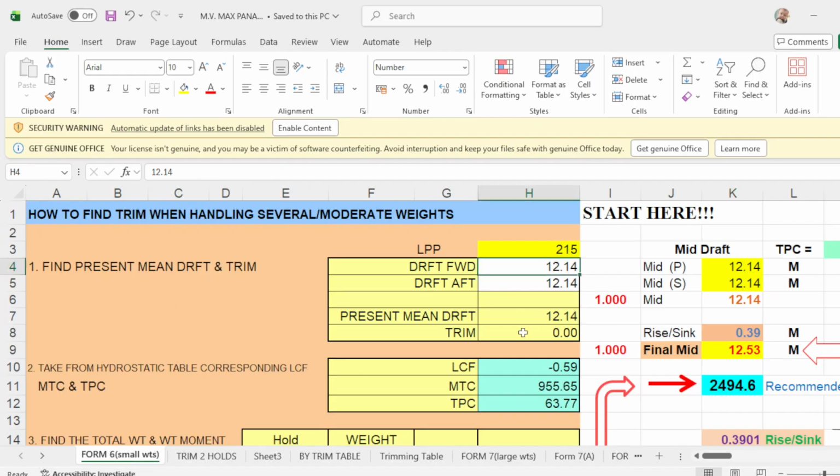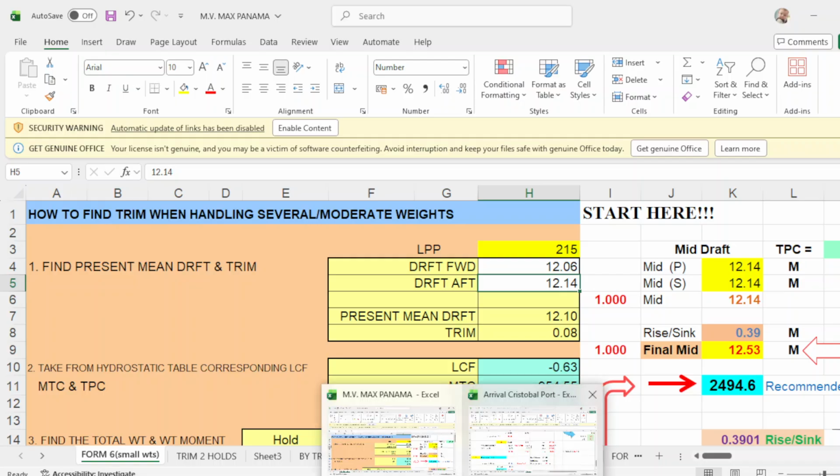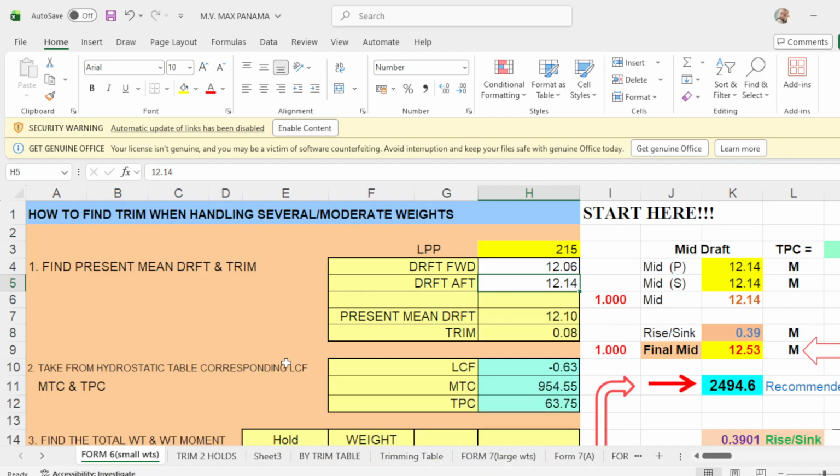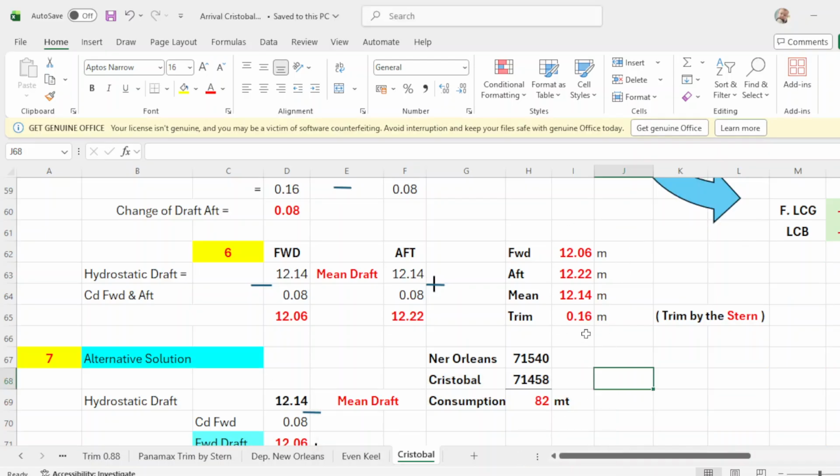For example, you're just loading in Cristobal. 12.06, that will be your forward drop, and aft drop will be 12.22. For example, you're loading in Cristobal. This is just an explanation of how to use the remaining cargo to load. So your mean drop is 12.14 and your trim is 0.16, which is exactly the same as this one.